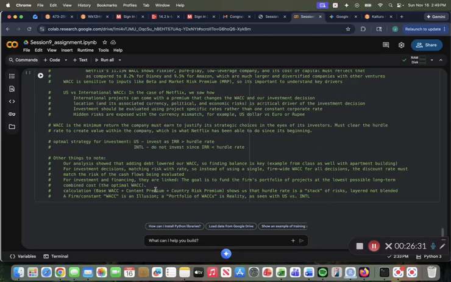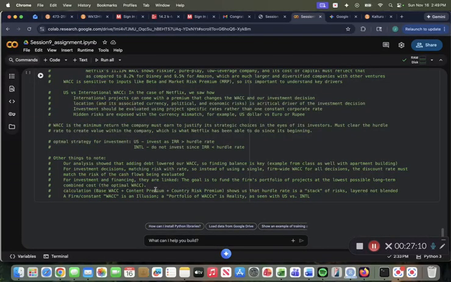And then just some last key things to note is that our analysis showed how adding debt lowered our WACC, so finding balance is key, like we saw with the apartment building example in class as well. And then for investment decisions, matching risk with rate. So instead of using a single firm-wide WACC for all decisions, the discount rate must match the risk of the cash flows being evaluated. And then for investment and financing, the goal is to fund the firm's portfolio of projects at the lowest possible long-term combined cost, which is the optimal WACC, which shows that the investment decisions and financing decisions that come with these calculations are linked.